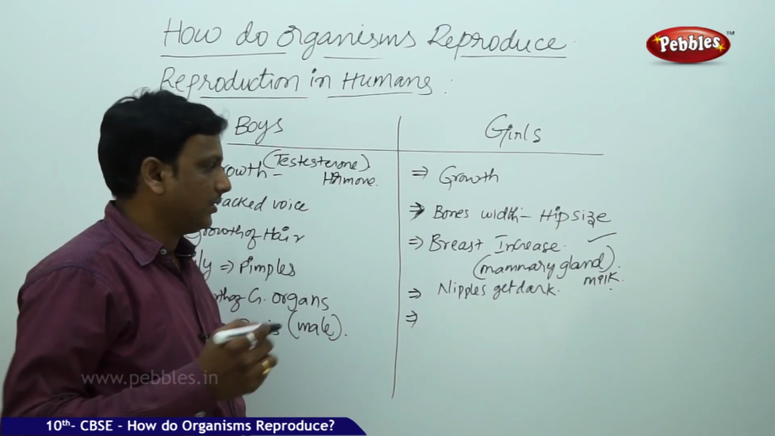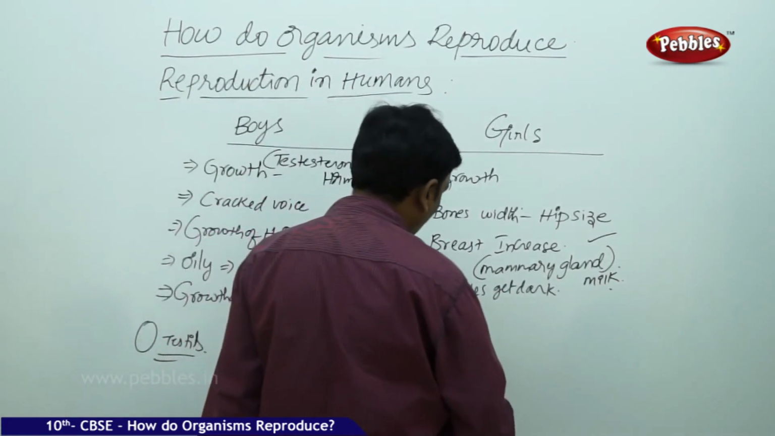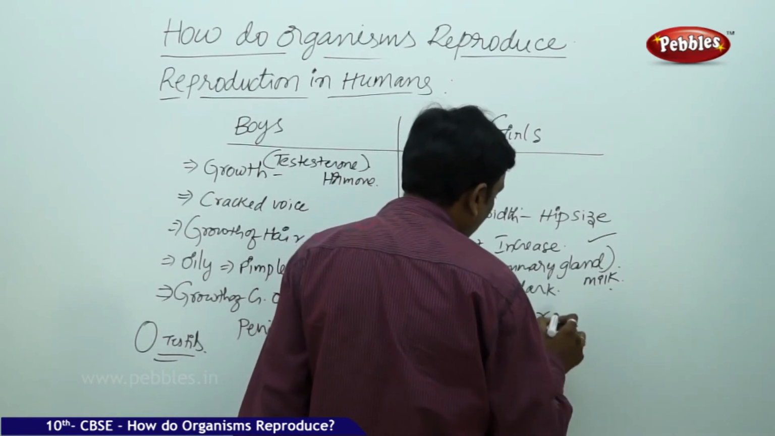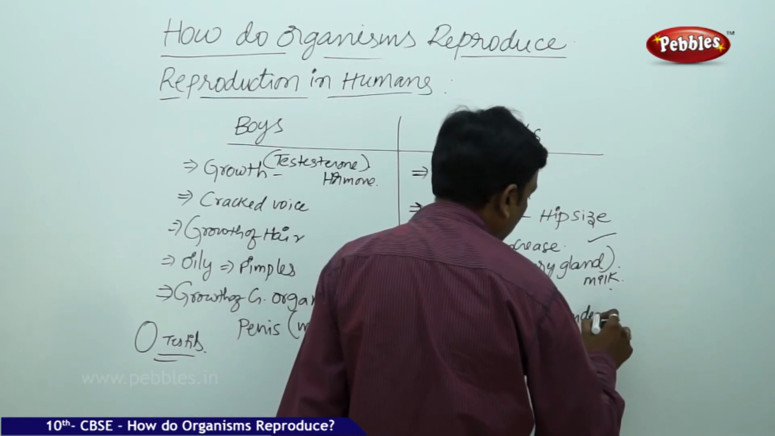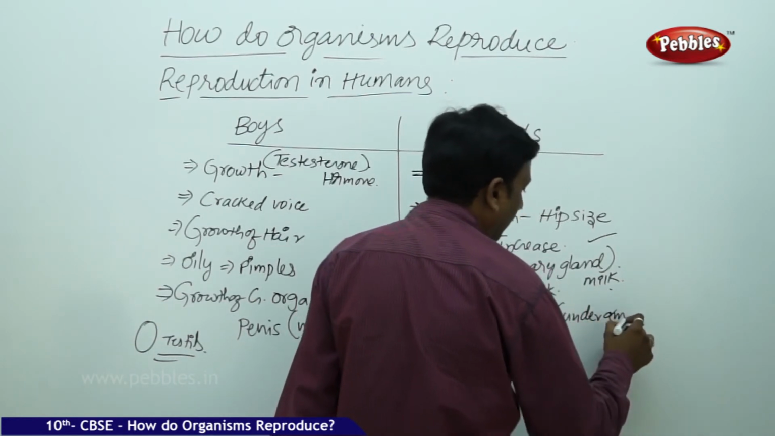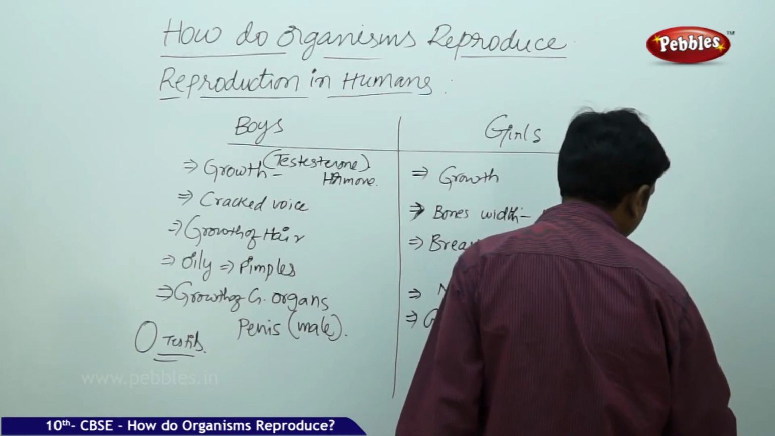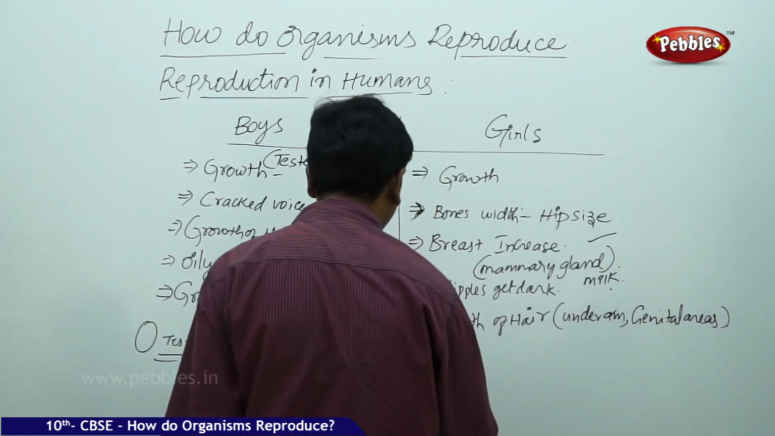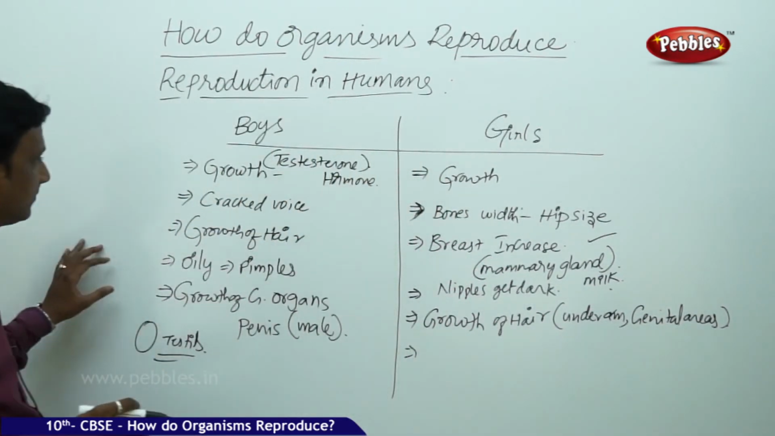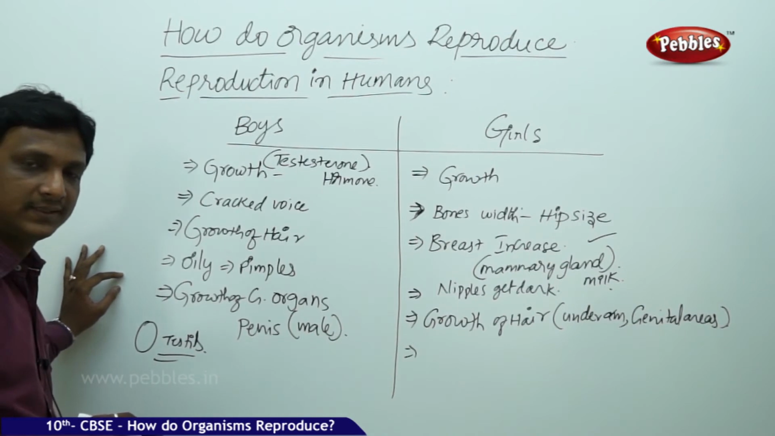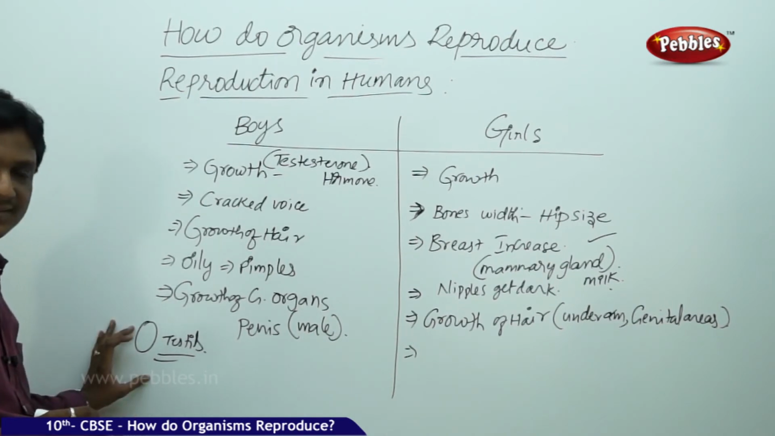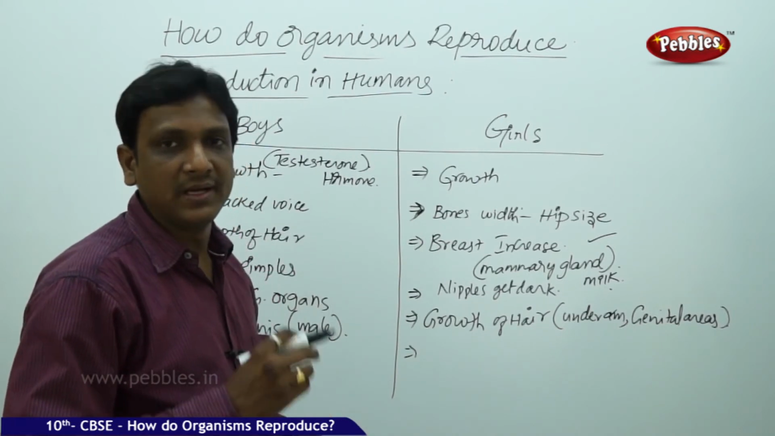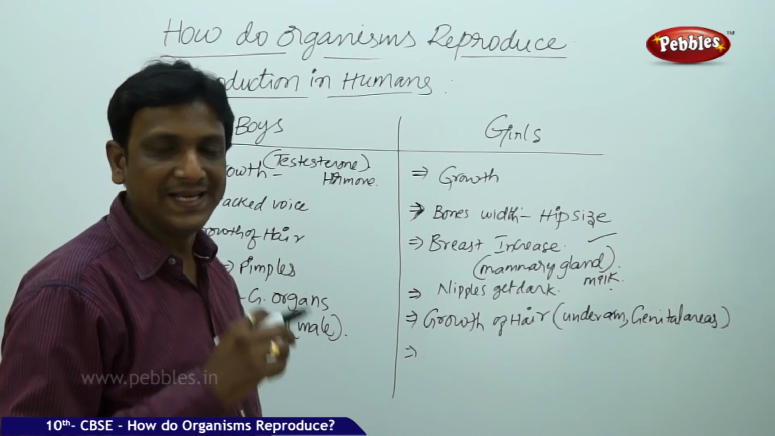Here we see the growth of hairs on the body, not the mustache and beards, but growth of hairs in the underarm and the genital areas. So these are the various changes observed. In the case of males, the onset of production of male gametes takes place in the testis. Similarly, in females also, the female reproductive cells are produced and released.